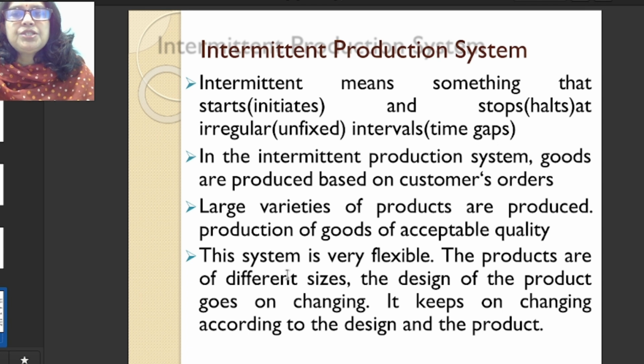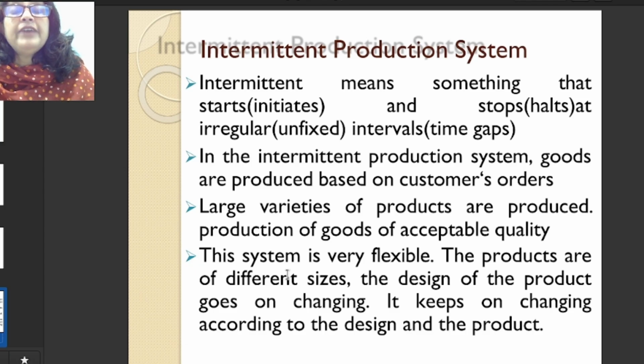In the intermediate production system, goods and products are produced on the basis of customer order. When the customer puts the order to the company, the company manufactures the product. So we can say it is based on the customer order. All the specifications given by the customer, the organization tries to manufacture in the same way and give it to the customers. So it is based on the customer order.